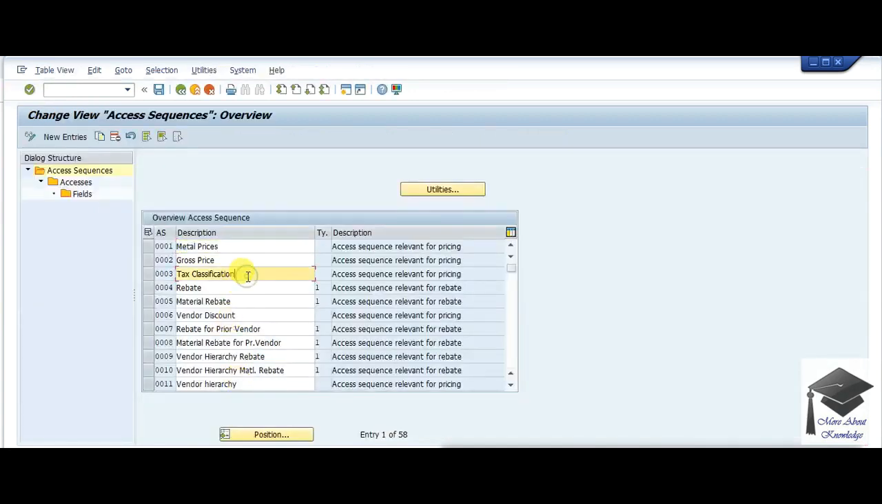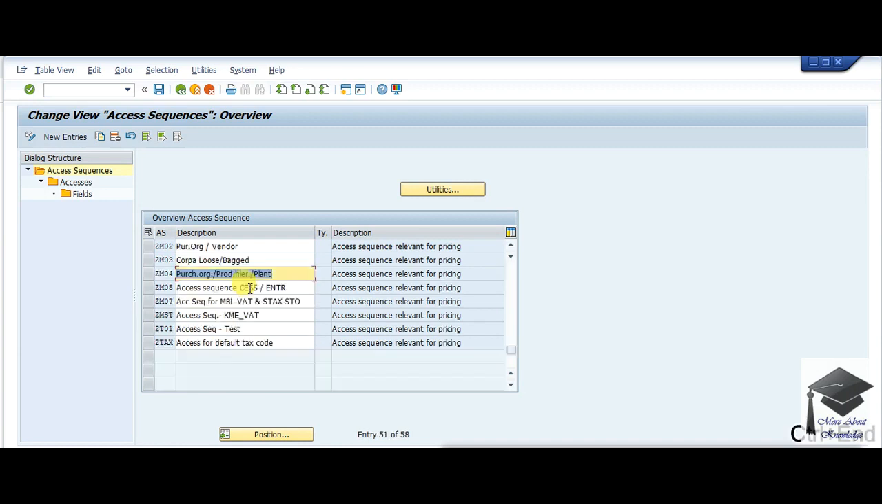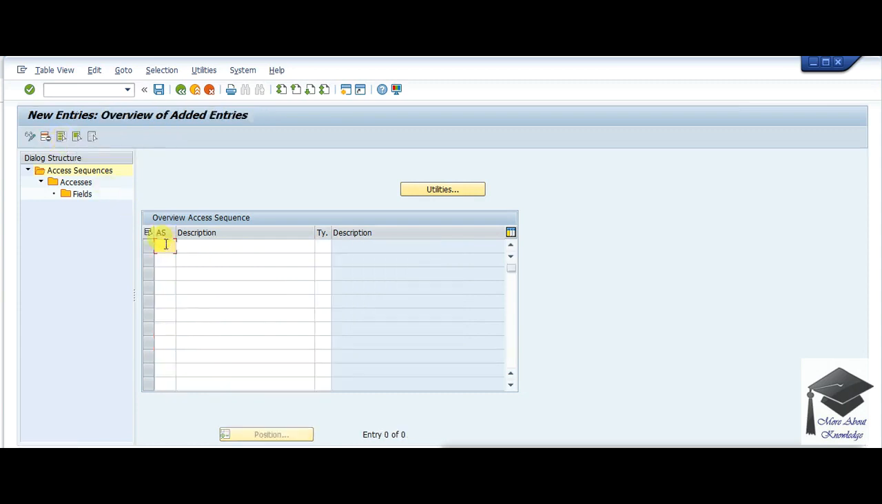You must be aware about cross client table. If you're not aware, then just let me know, I will explain more about it. So we'll be creating a Z access sequence. I'll press new entry and give ZZ01, and I'll give a name of my condition table, access sequence, test AS access sequence.